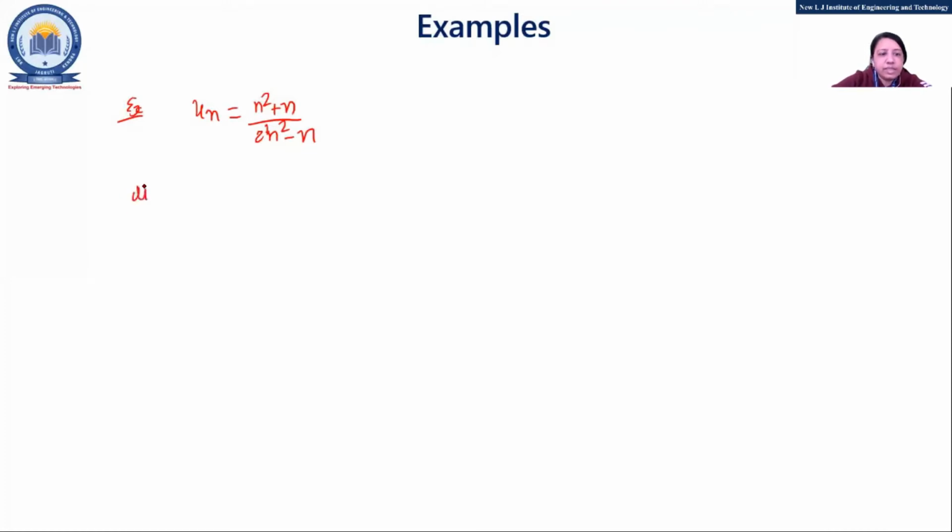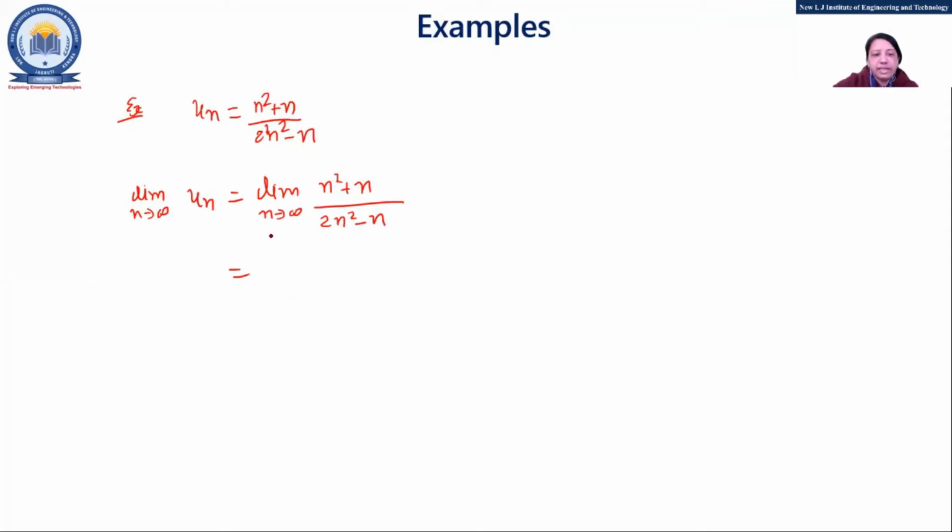First, apply the limit on both sides. Limit n tends to infinity of un equals limit n tends to infinity of n square plus n upon 2n square minus n. Now tell me how we are going to solve this.